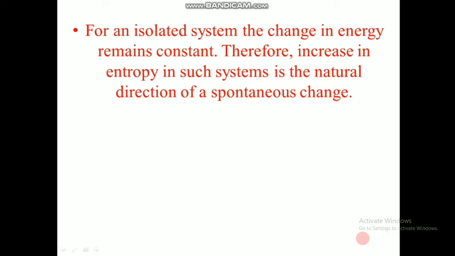This statement tells us that for an isolated system, where we don't have exchange of energy or matter, the energy change remains constant. So the energy change happening in an isolated system will be constant, and therefore the entropy or disorder of that system is in the same direction of the spontaneous or natural change. This is a bit of a confusing statement of the second law.